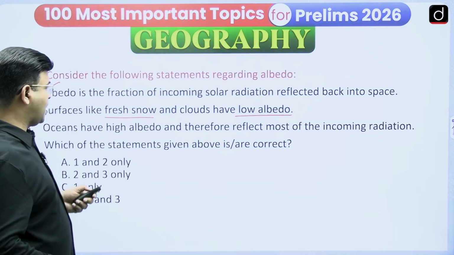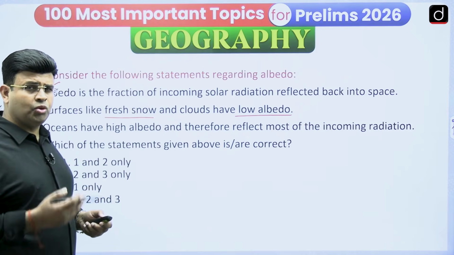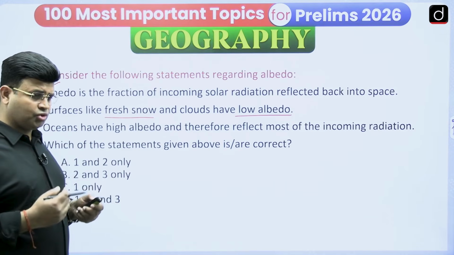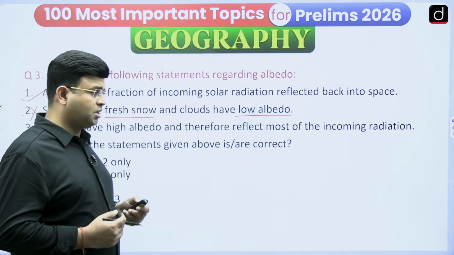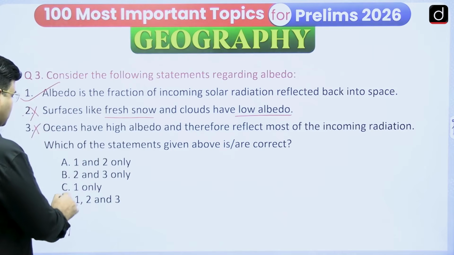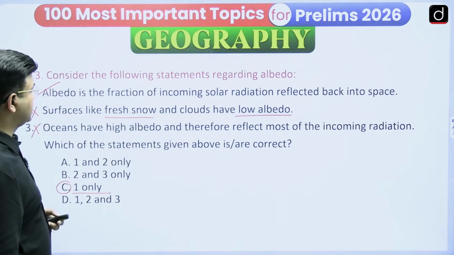No, oceans have a very low albedo. They absorb most of the heat. So it is a wrong statement. So we can say that option C, statement 1 only, is correct.